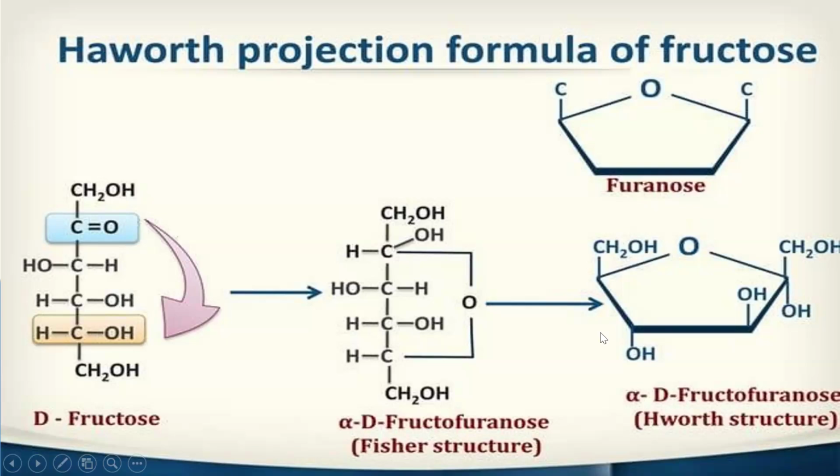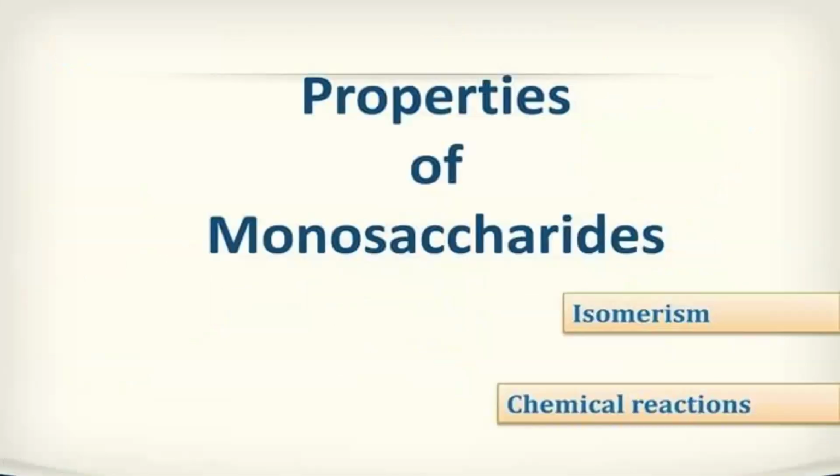So this is a ring structure or Haworth structure of fructose. Okay. Then next, coming to what are the properties of monosaccharides. So this is very, very important. Now we will be studying the exact chemistry of carbohydrates. So under this, first coming to the properties of monosaccharides.